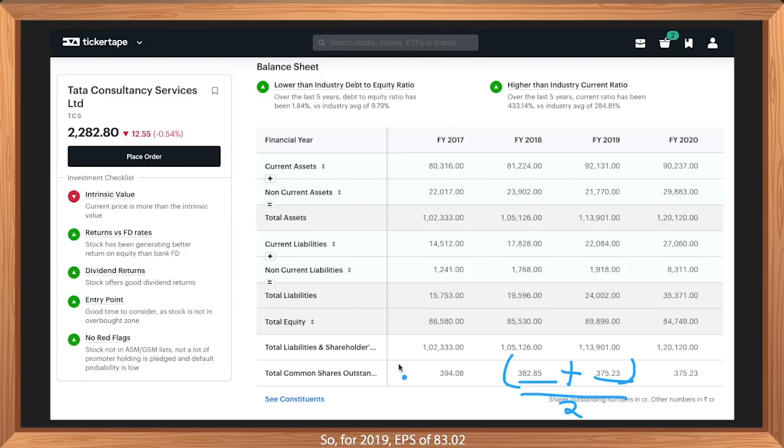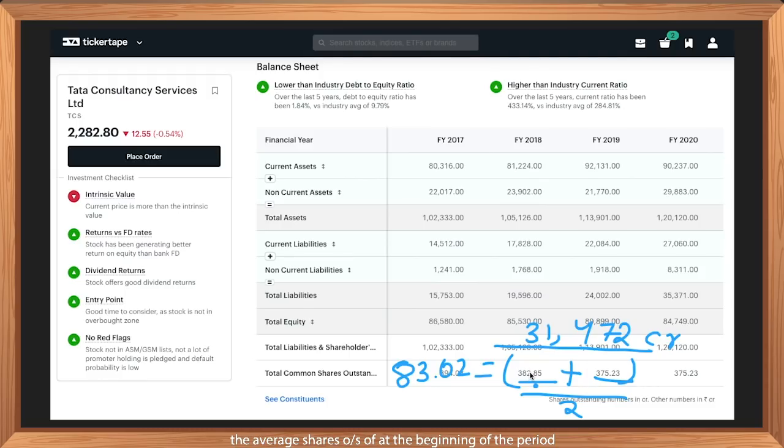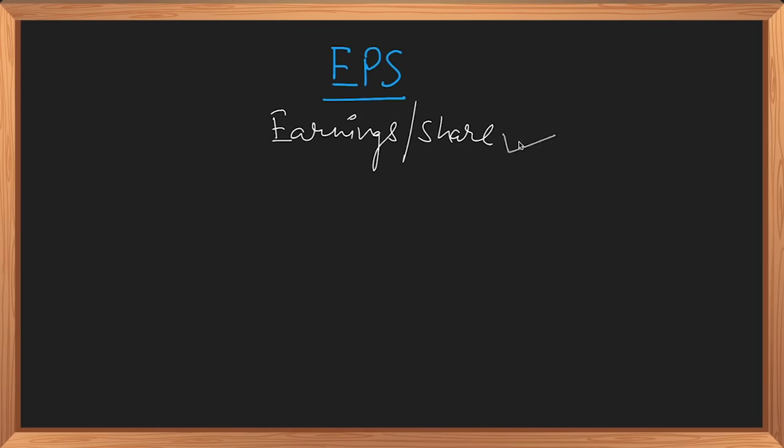So for 2019, EPS of 83.02 is net income of 31,472 crores divided by the average shares outstanding at the beginning of the period and at the end of the period, divided by 2. This is the formula. But why is EPS important? Let's look at an example.